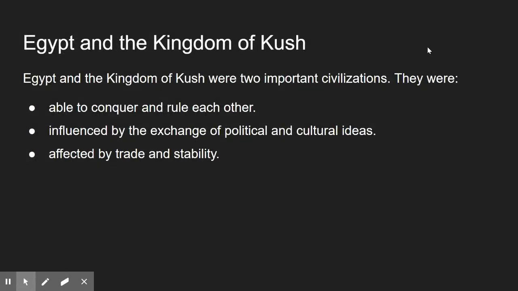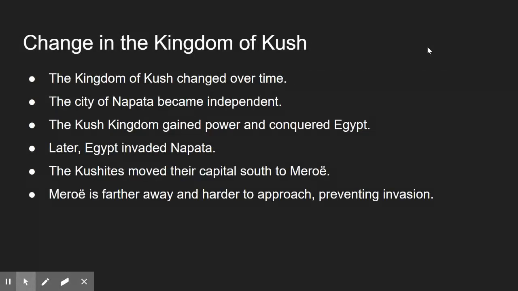Egypt and the Kingdom of Kush were two important civilizations. They were able to conquer and rule each other, influenced by the exchange of political and cultural ideas, and affected by trade and stability. The Kingdom of Kush changed over time. The city of Napata became independent, and the Kush kingdom gained power and conquered Egypt. Later, Egypt invaded Napata. The Kushites moved their capital south to Meroe, and Meroe is farther away and harder to approach, preventing invasion.